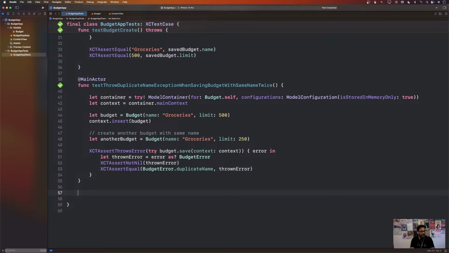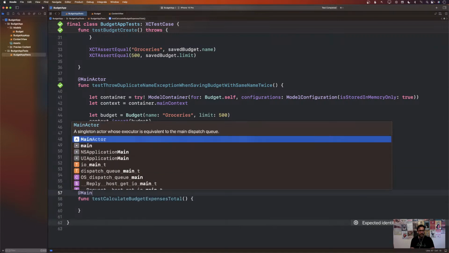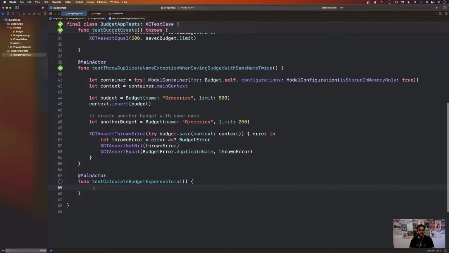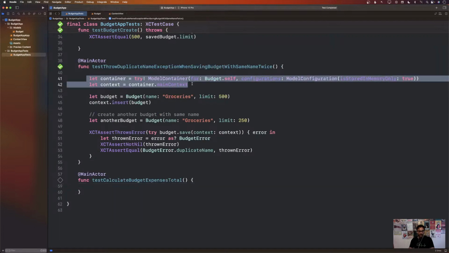So we'll start with a test, and let's see, we have a test calculateBudgetExpensesTotal, and I will say main actor because we will need to access the container. So I'll get the container again, and that's the refactoring part.